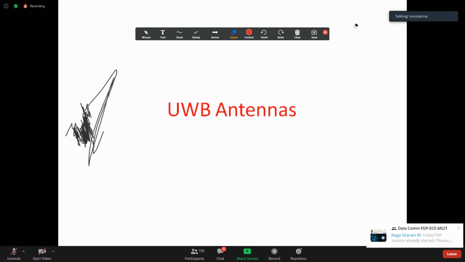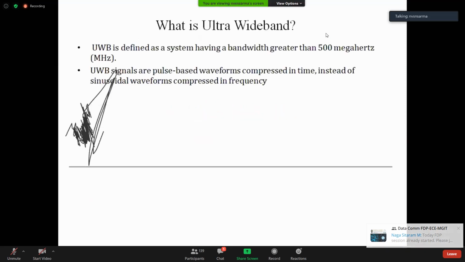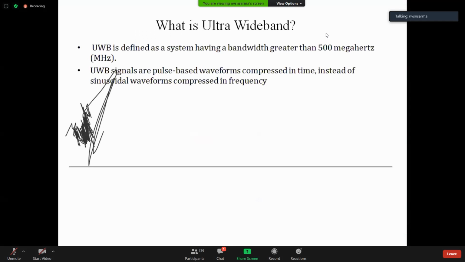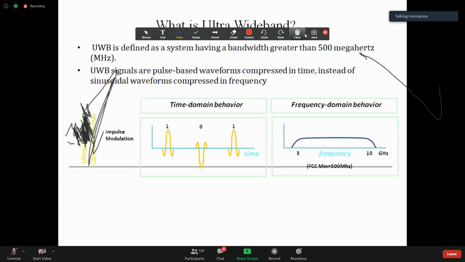Now coming to the ultra wideband antennas, which means operation over a very large range of frequencies, 3 to 10 gigahertz or 3 to 8 gigahertz. People are asking for a very wide range of frequencies particularly for imaging systems, ground penetrating radar and many other applications. Ultra wideband is also required in wireless systems where very complicated modulation schemes are used. Because when you go for more complication in the modulation, the time period is reduced drastically, and when the time period is less, it occupies more bandwidth. We are all aware of it.